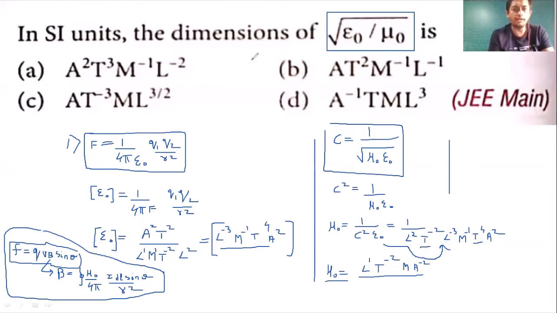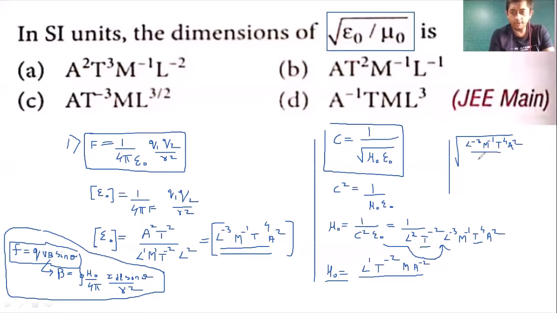हम लोगों को क्वेश्चन में बोला गया that we have to find a dimension for root of epsilon naught by mu naught. So it is root of, let's substitute epsilon naught, ये हमारा dimension है epsilon naught का. So instead of epsilon naught we will say it is l raised to minus 3 m raised to minus 1 t raised to 4 a raised to 2, right, whole divided by हम लोगों को बोला गया mu naught.